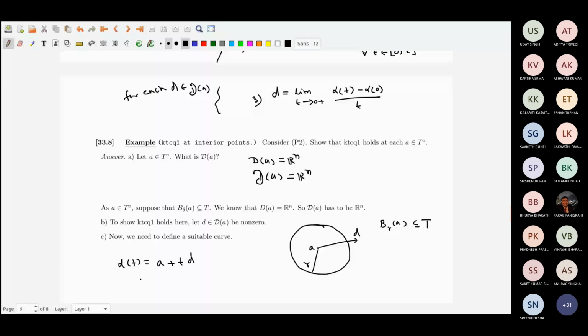See, if d is equal to 0, I do not have to show anything. I can take t anything, and this is the constant curve.